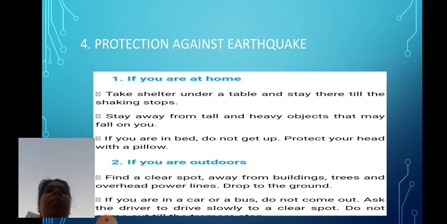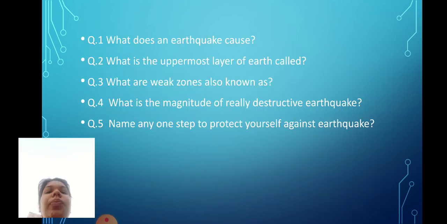Okay, students, now I'm going to ask you a few questions based on whatever we have studied so far. What does an earthquake cause? Yes, an earthquake causes landslides, tsunami, floods. Okay. What is the uppermost layer of the earth called? Yes, the uppermost layer of the earth is called crust. What are weak zones also known as? Yes, the weak zones are also known as seismic or fault zones.